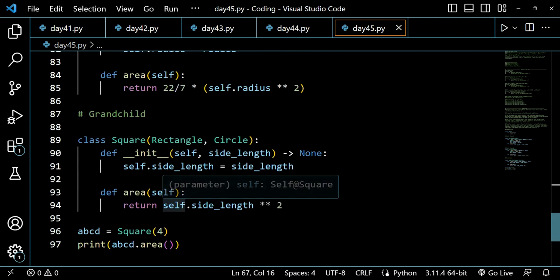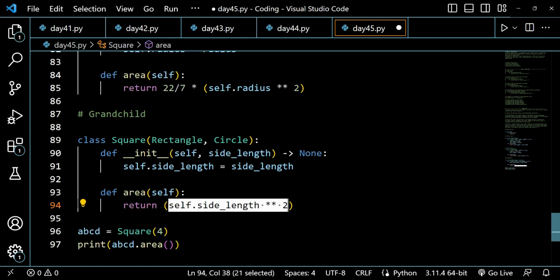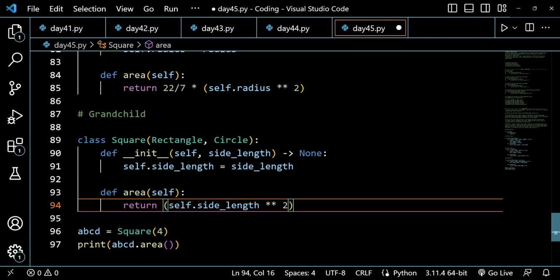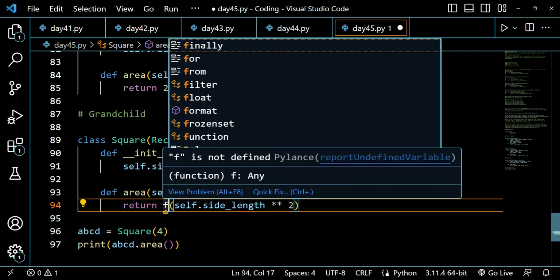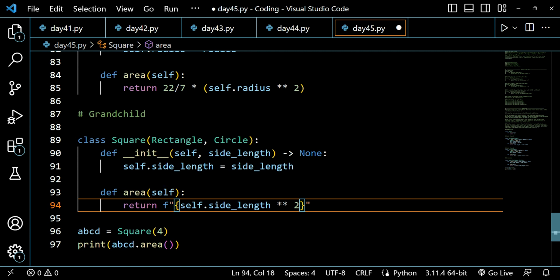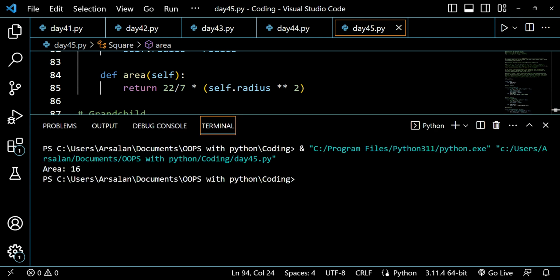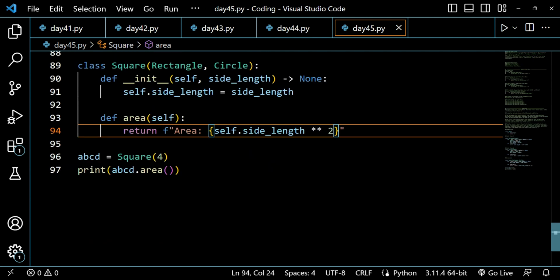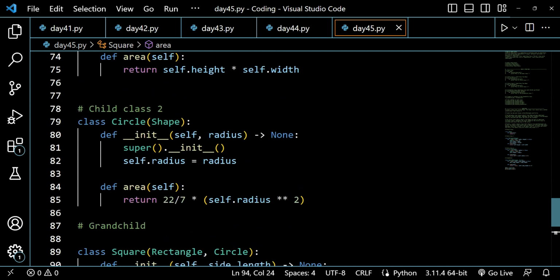Let's do it like this. First of all, I will be writing an f string here, and I will be returning an f string. So return an f string, and then I will be writing curly braces here. Then I will be writing area and something like this. Now it should run, it should give me a more readable value. So now area is 16, and I can create instances for my rectangle and square as well.